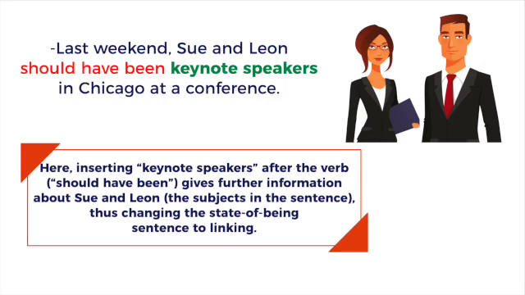Here, inserting keynote speakers after the verb should have been gives further information about Sue and Leon, the subjects in the sentence, thus changing the state of being sentence to linking.